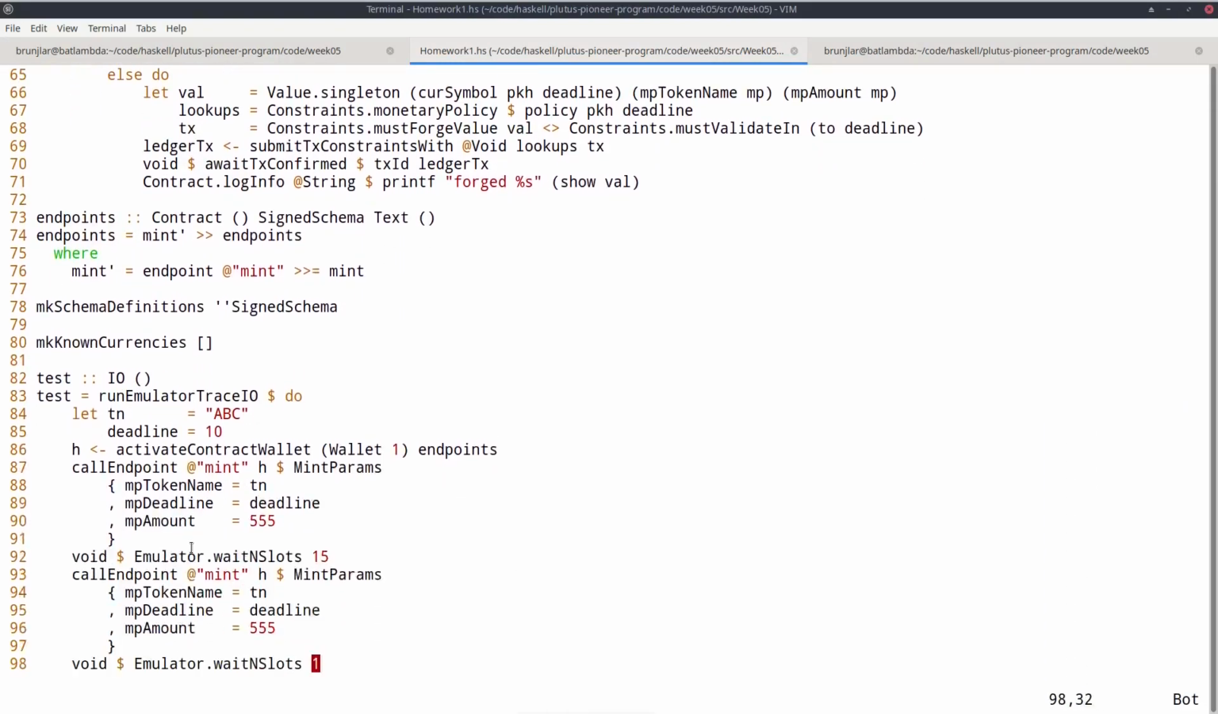And the emulator trace script is slightly different. I'm only using one wallet, only wallet 1. And now I have this deadline of slot 10. And I immediately try to mint 555 coins. And then I wait 15 slots. So now the deadline should pass. And then try to mint again. And what we should see when we run it is that the first succeeds and the second fails.